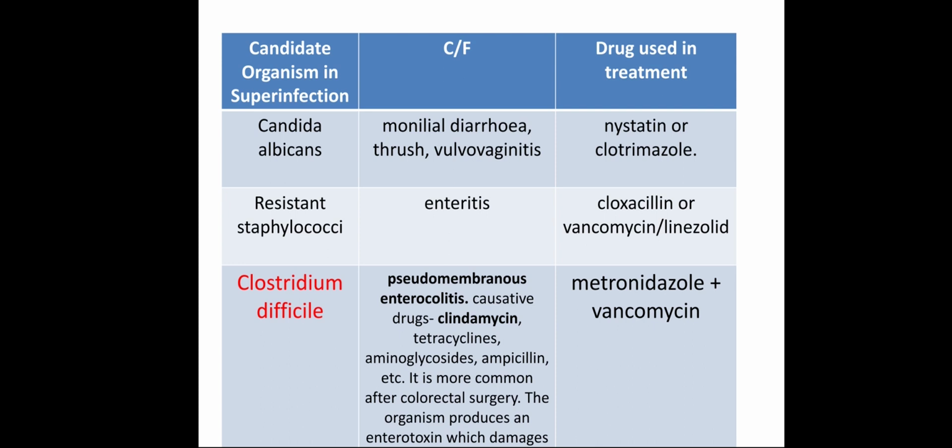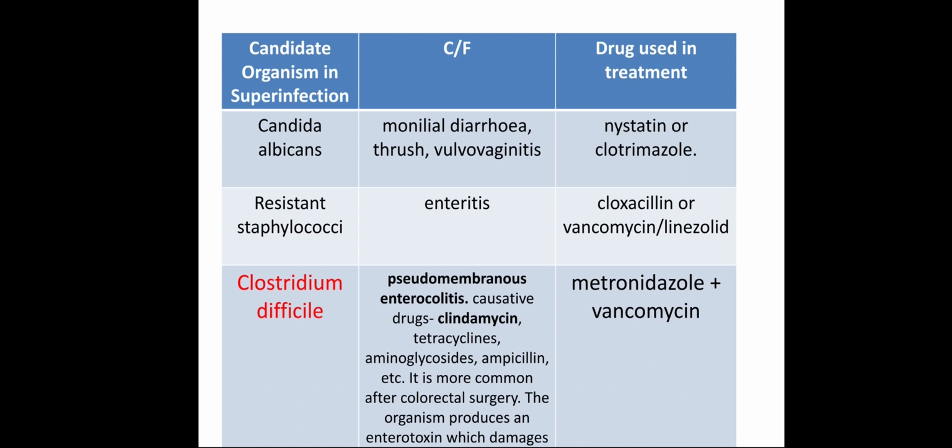This table shows the candidate organism involved in causing supra-infection, clinical features of supra-infection and drug used in treatment. You have to remember at least the third one, Clostridium difficile, that is highlighted in red.